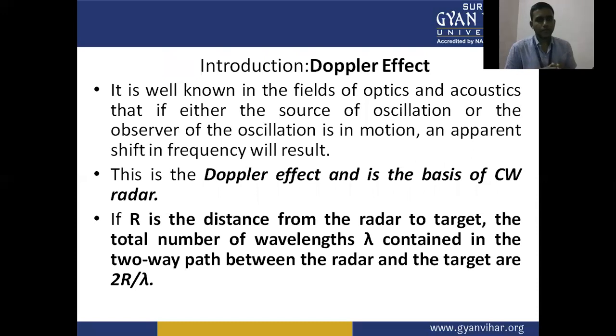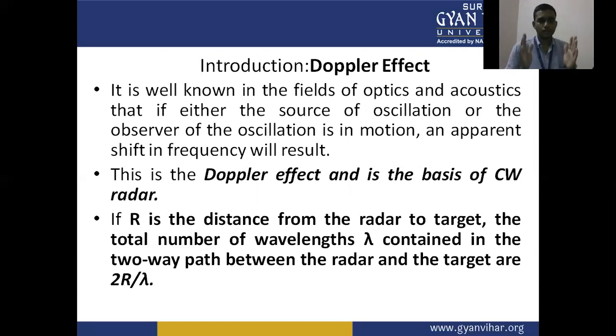It is well known that in the fields of optics and acoustics, if either the source of oscillation or the observer of oscillation is in motion, an apparent shift in the frequency will result. This is the Doppler effect and is the basis of CW radar.